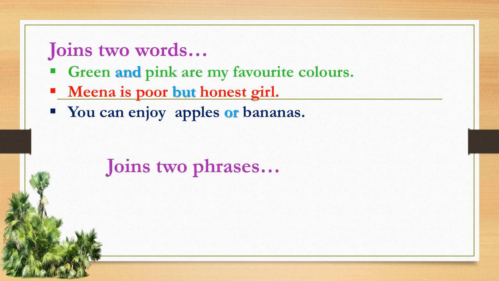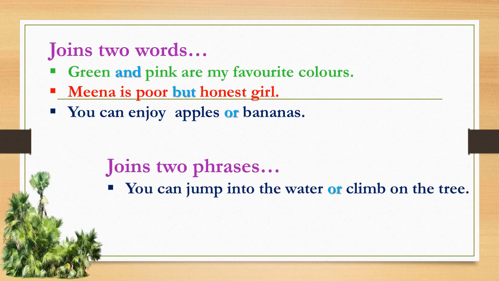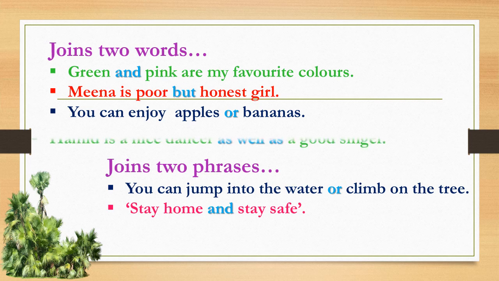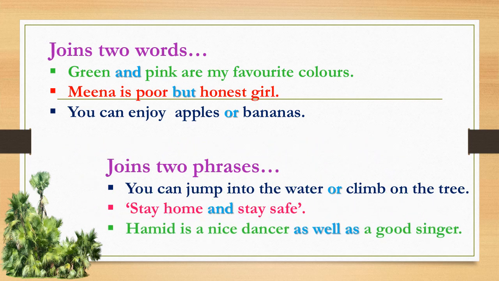Now, joining two phrases. You can jump into the water or climb on the tree. So these are two phrases and they are joined with or. Stay home and stay safe. So stay home is a phrase, stay safe is another phrase, and we join them with and. Hamid is a nice dancer as well as a good singer. A nice dancer, a good singer, these are the phrases, and we join them with as well as.